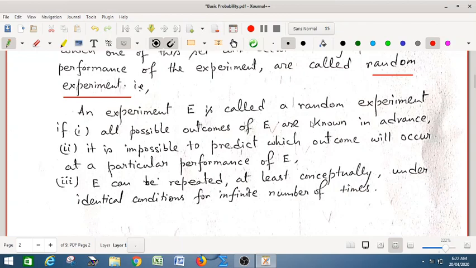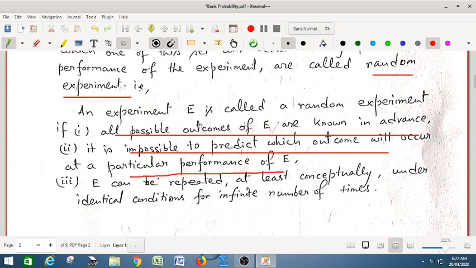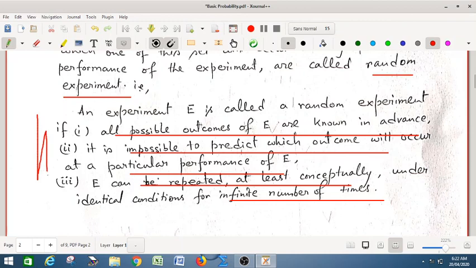So E will be a random experiment if, number 1, all possible outcomes of E are known in advance. You know all possible outcomes. It is impossible to predict which outcome will occur at any particular performance of E. Number 2, and number 3, E can be repeated at least conceptually under identical conditions for an infinite number of times. So this is the very compact definition of E.